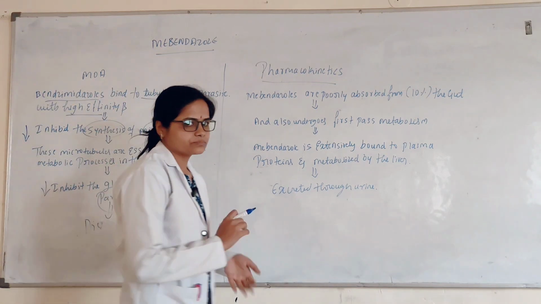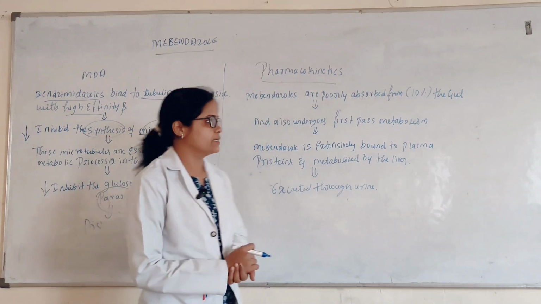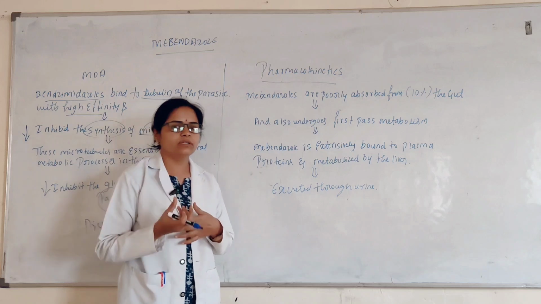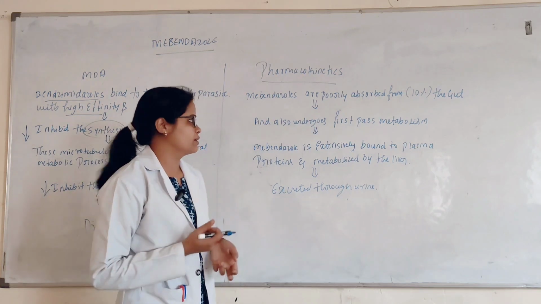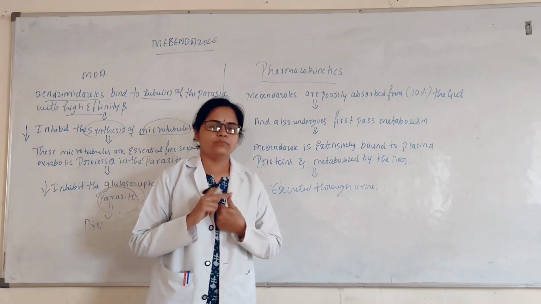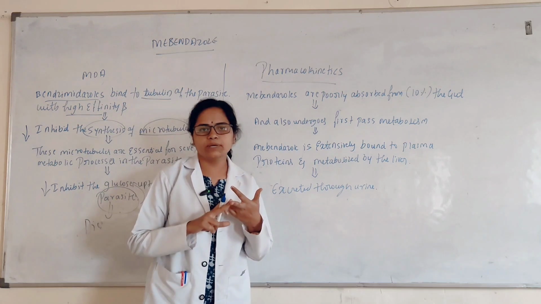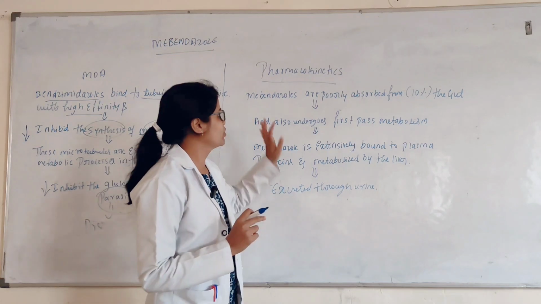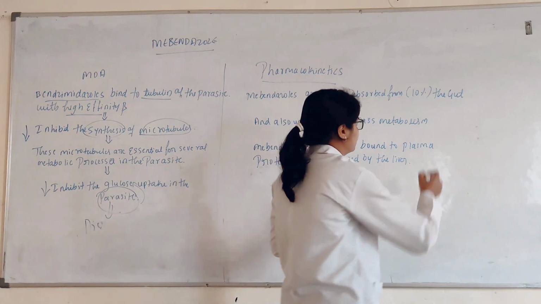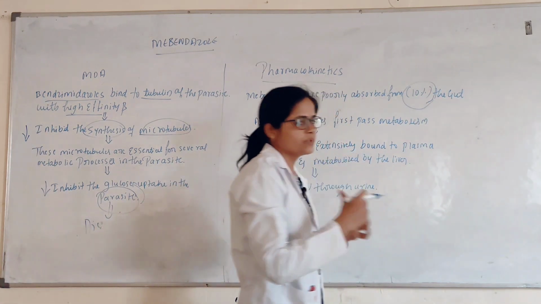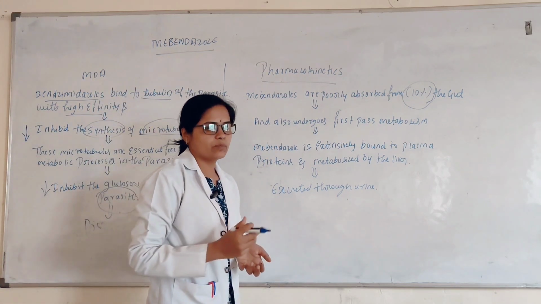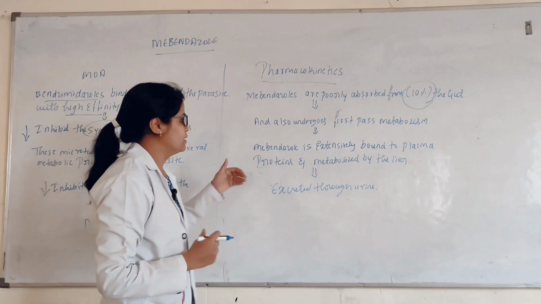Next we'll see about the pharmacokinetics. Pharmacokinetics is nothing but what the body does to the drug. Once a drug is taken, how the body interacts with it. Pharmacokinetics occurs in 4 stages: absorption, distribution, metabolism, and excretion. Albendazole is poorly absorbed from the gut, only about 10% is absorbed from the GI system, and it also undergoes first pass metabolism.